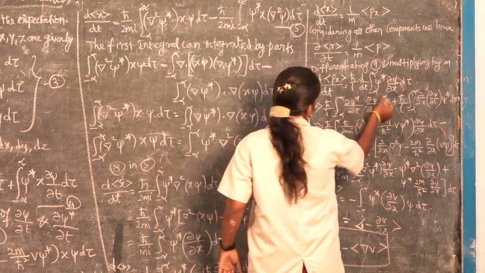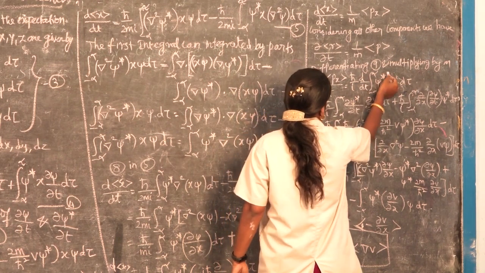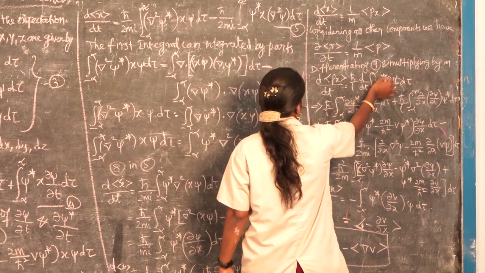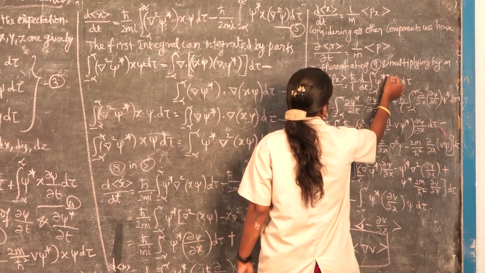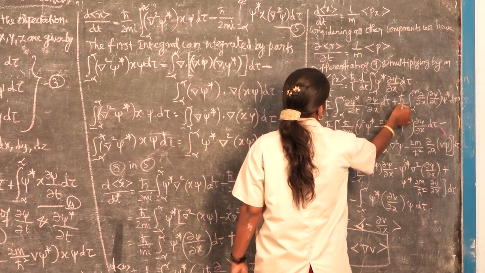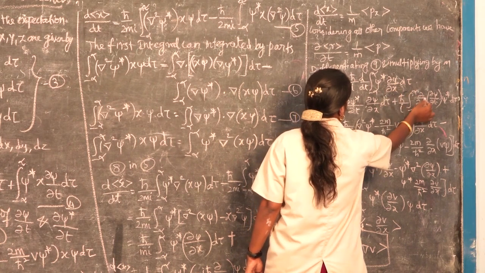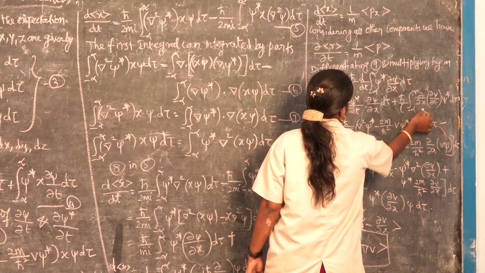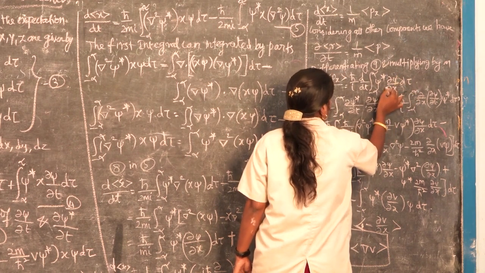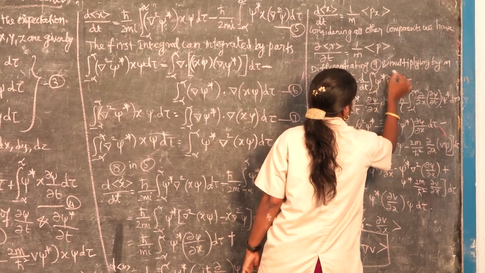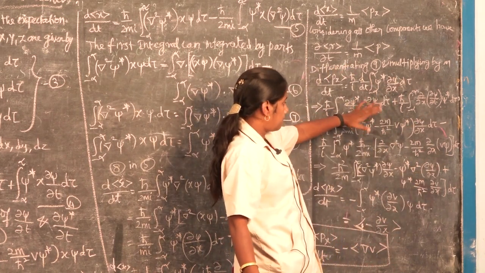Here this is differentiated by parts. If it is differentiated, we have the first term, ψ star is differentiated into ∂ψ*/∂t, times ∂ψ/∂x dτ, plus here ħ by i integral of ∂/∂x of ∂ψ/∂x. Here this is differentiated into ψ* dτ. So this equation is again differentiated by parts also.